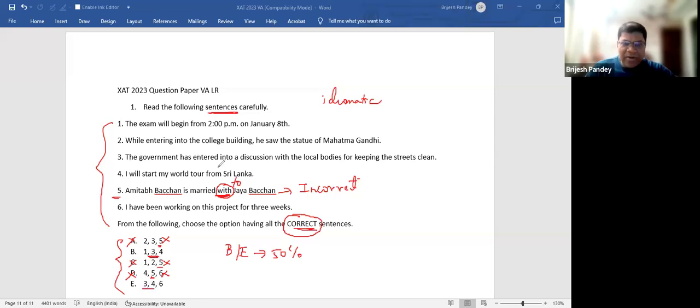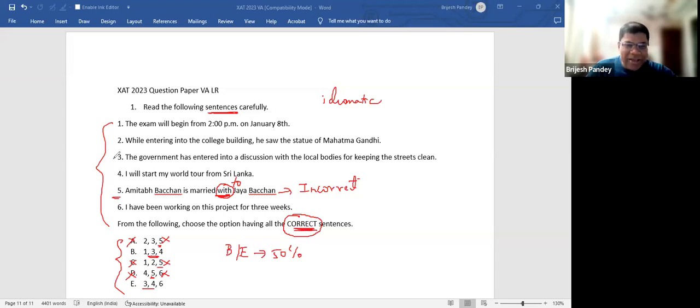3 says the government has entered into a discussion. You might wonder what is wrong with this. The government has entered into a discussion with the local bodies for keeping the streets clean. I don't know, maybe something must be wrong. The government has entered into a discussion. And then the other one says, sorry, 3 and 4, I will start my tour from, so nothing is wrong, it is a correct sentence.